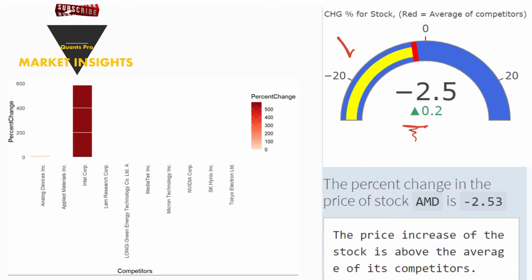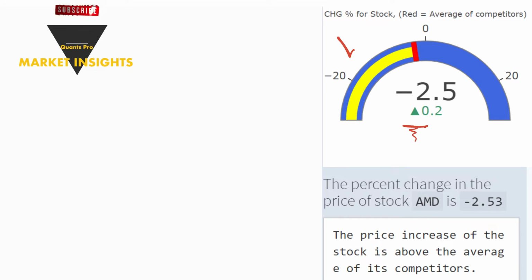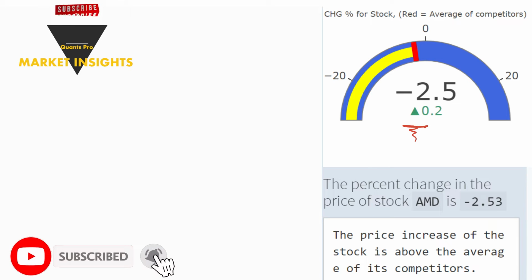The yellow color shows the daily percentage change in the share price. The red color gives the average of the percentage price changes in the competitors' shares. If the yellow color exceeds the red, the price of the stock outperformed the average of its competitors. It can be said that the company, which is exposed to market conditions including its competitors, differentiates relatively positively in this respect. If red exceeds yellow, the firm's performance is below competitor averages. This is a situation that involves risks about the future of the stock.